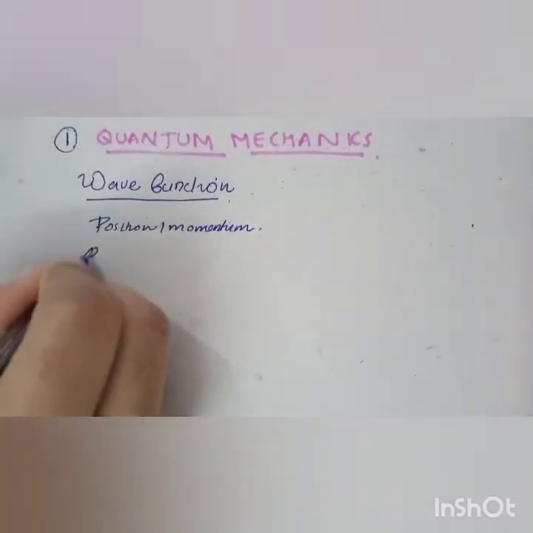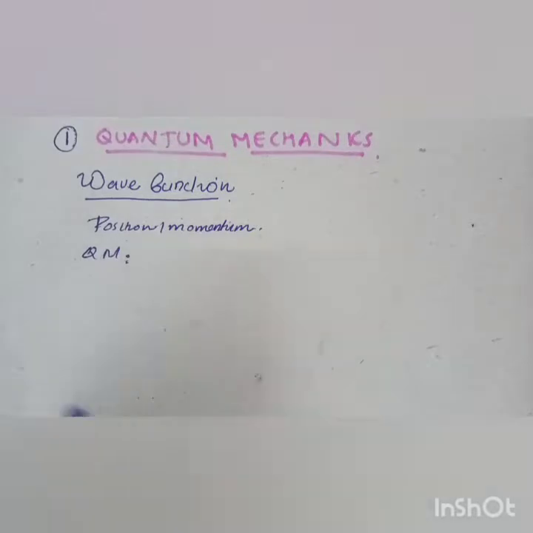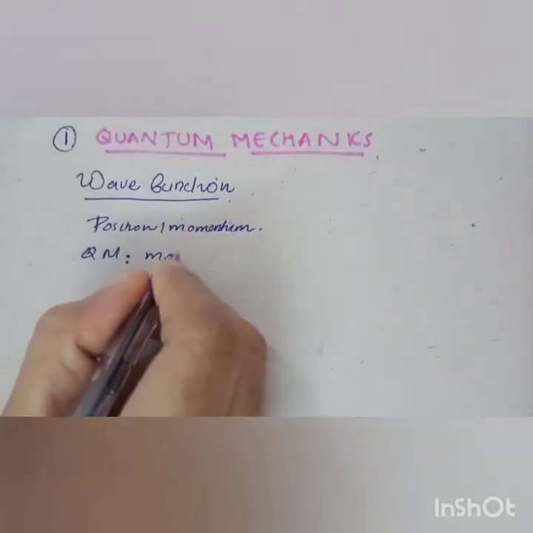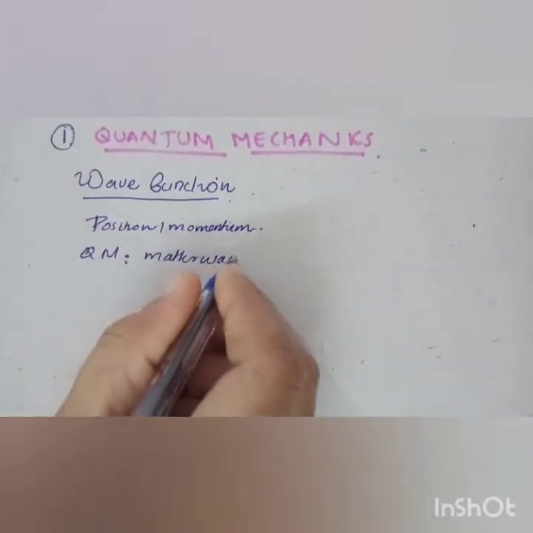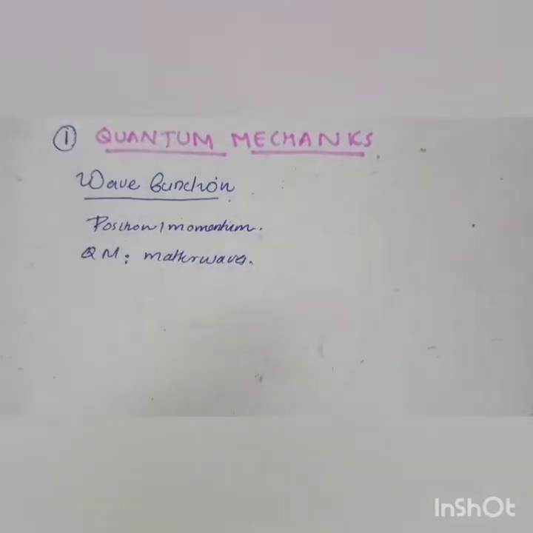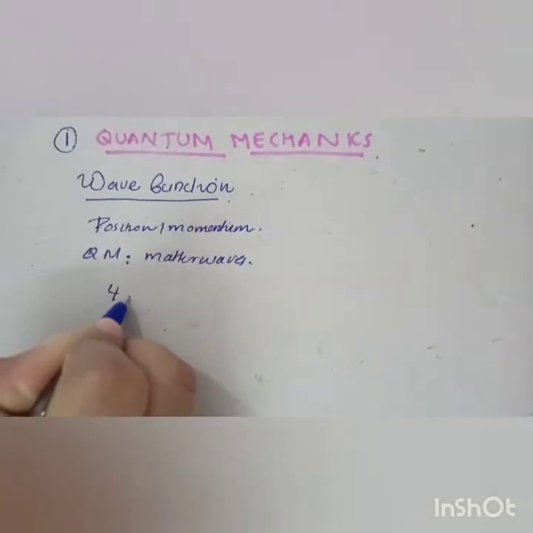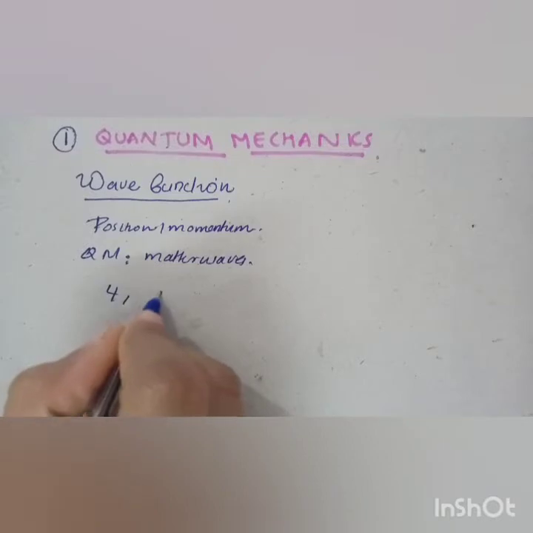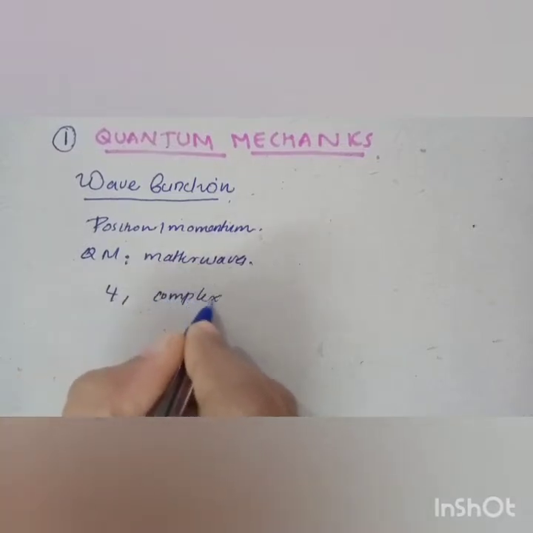But in quantum mechanics, we are going to deal with matter waves, which move as a group of waves, a wave packet, and from that concept arises a concept known as the wave function.